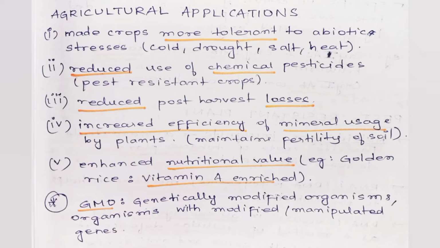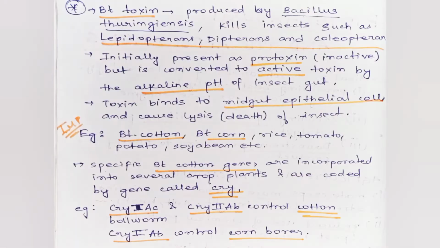Important point to be noted: GMO, or genetically modified organism, has modified and manipulated genes. Bt toxin. It is produced by Bacillus thuringiensis, which kills insects such as lepidopterans, dipterans and coleopterans. It is initially present as protoxin, that is the inactive form, but is converted into active toxin by the alkaline pH of the insect gut. These toxins bind to midgut epithelial cells and cause the lysis and death of the insect.